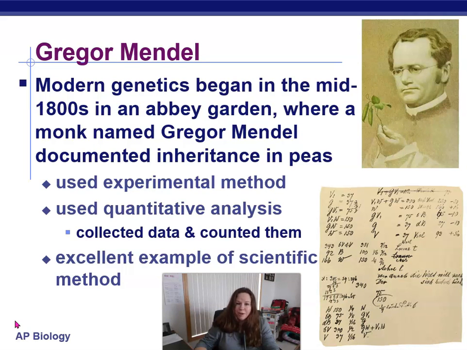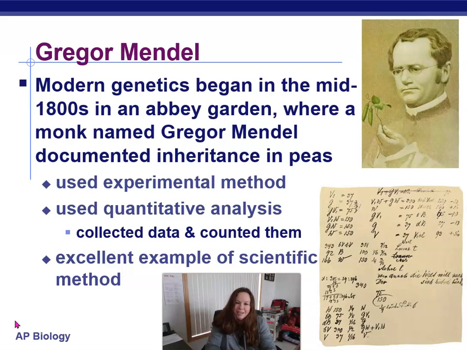So when we talk genetics, we often talk about a man named Gregor Mendel, and even honor him by talking about Mendelian genetics or Mendelian rules of genetics. You'll hear that a lot. But Gregor Mendel was an individual that did live in the 1800s and wanted to study science. Back then, if you wanted to study something and maybe you didn't have a lot of money, a good way to get those opportunities was to join the clergy. So Mendel became a monk and ended up working in the abbey in the garden and getting a lot of opportunities because that's where the money was at the time, with the clergy, with religion.